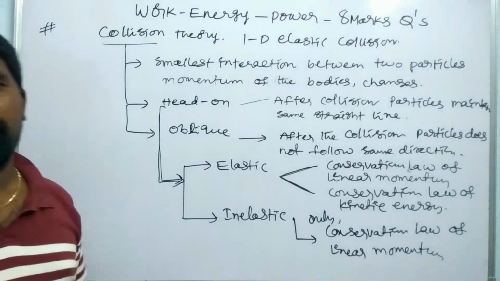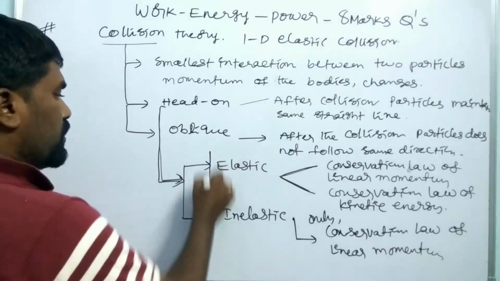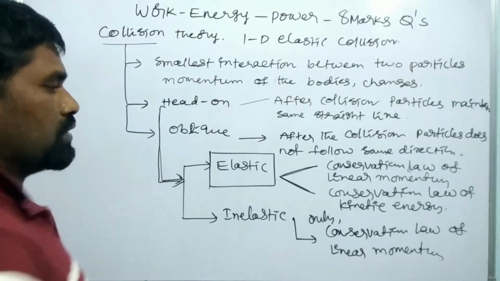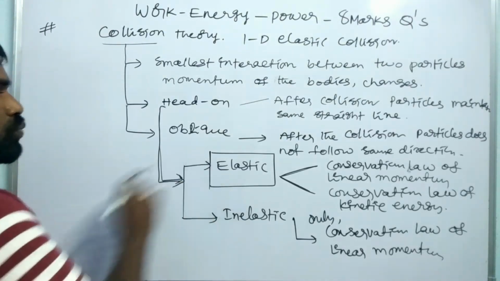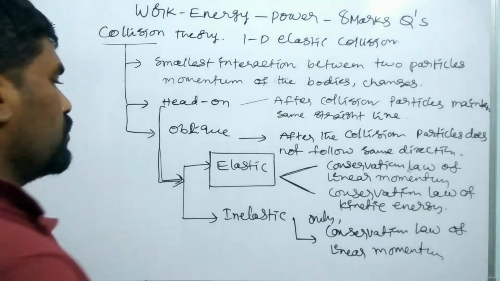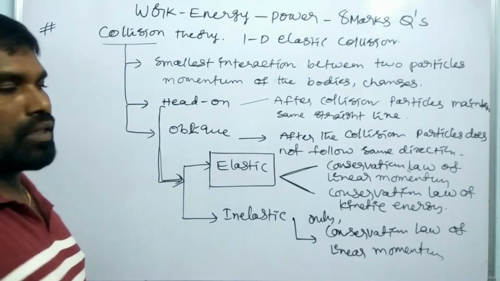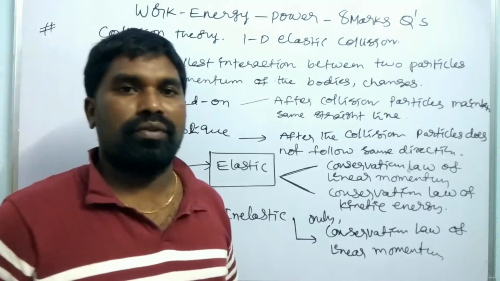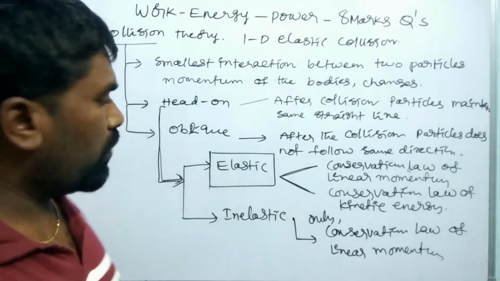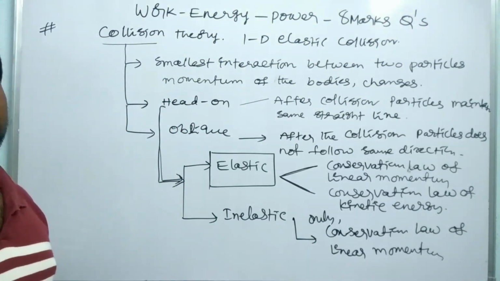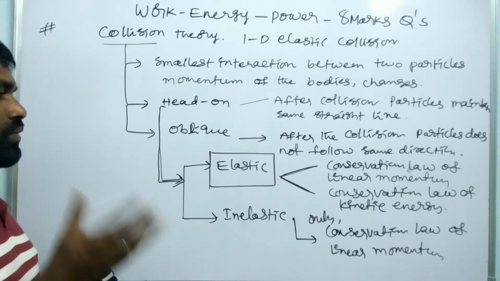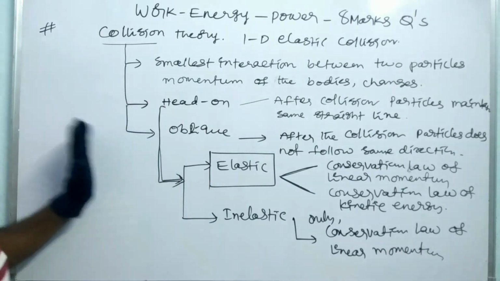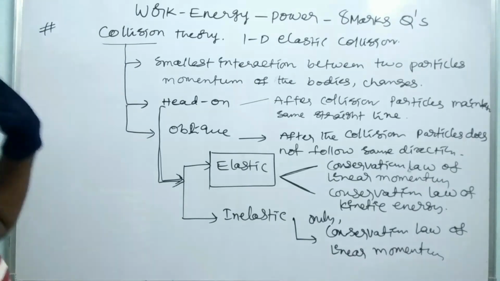This is the inelastic collision. So now we have to discuss elastic collision, and we have to prove how much velocity the objects participating in the elastic collision get after the collision. The final velocities of the objects will be found in this question. So this is the introduction theory about collision theory.